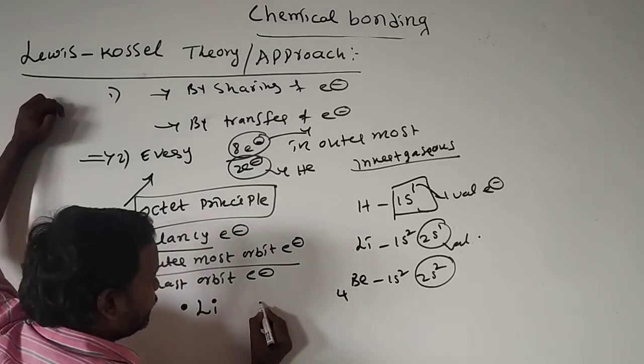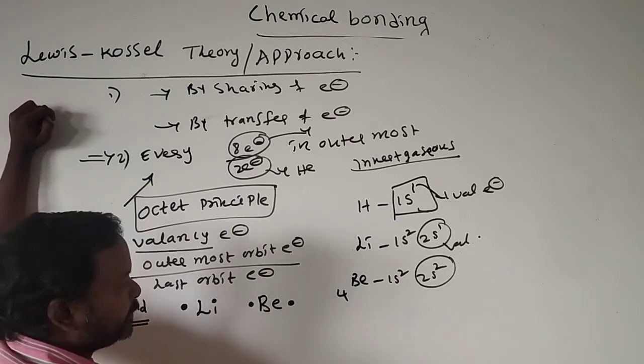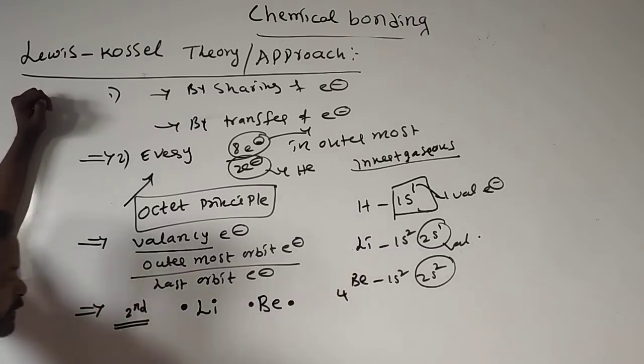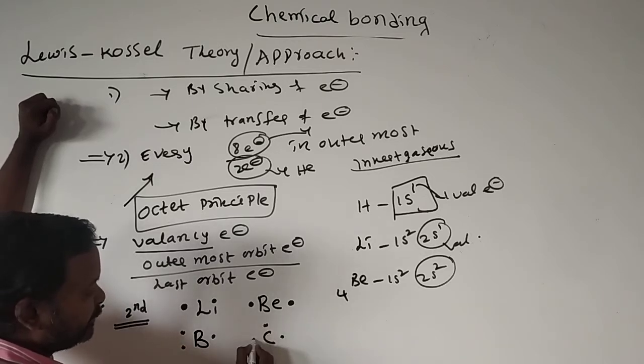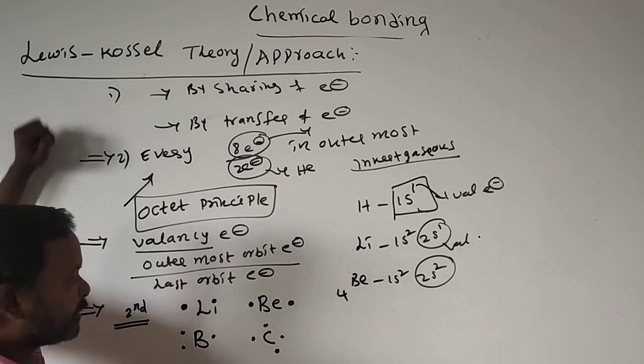Next I am giving beryllium. Here one electron, here one electron, these are the beryllium valency electrons. Boron has 3 electrons, carbon 4 electrons.